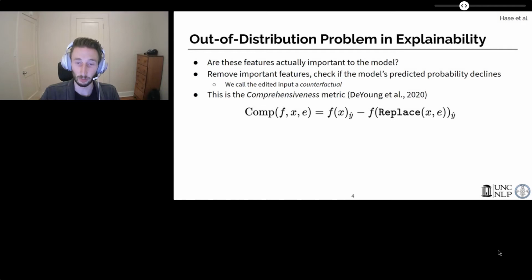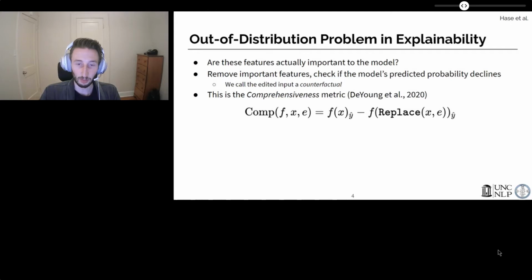Currently, there are many ways to give feature importance explanations. Of course, we want to know whether the selected features are actually important to the model's prediction. One standard way of doing this is to remove the selected features from the input and check that the model's predicted probability declines. We will call these edited points counterfactuals. DeYoung et al. described this as the comprehensiveness metric.